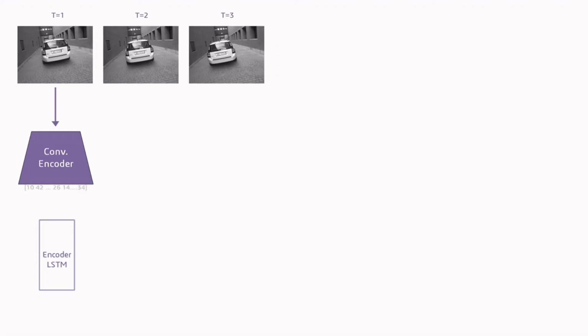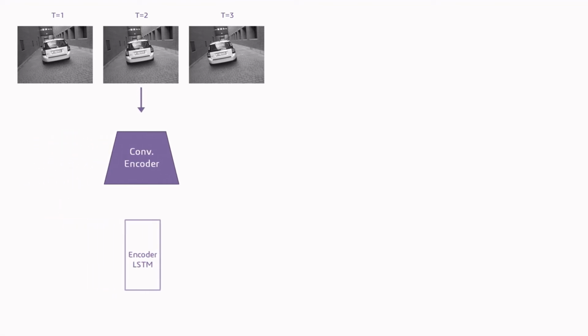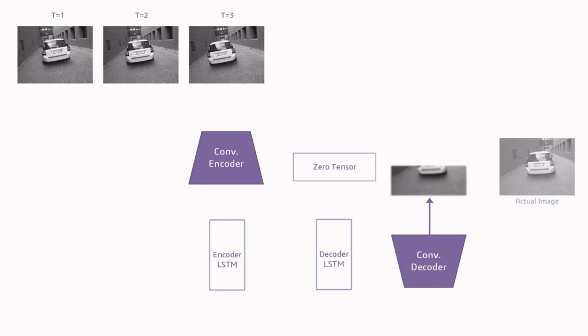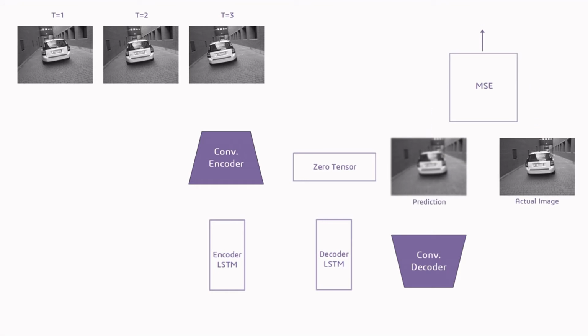First, we feed the 3 immediate past frames through a convolutional encoder to reduce their dimensionality. These reduced encodings are then relayed to an encoder LSTM to capture temporal information. The encoder LSTM at the third step returns the final hidden state, which carries information about the whole sequence. The decoder LSTM predicts the next frame's latent representation from the encoder LSTM's final hidden state, which is then reconstructed as an image by the convolutional decoder. We calculate the mean squared error between the prediction and actual occurrence. If this error exceeds a pre-computed threshold, we consider the region as anomalous.